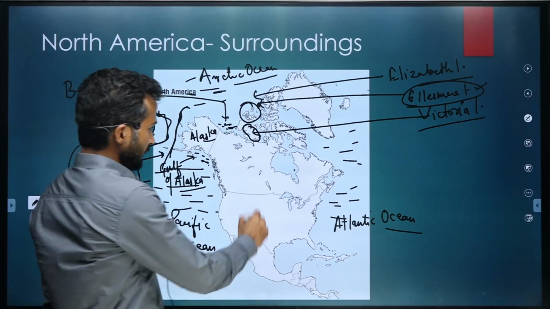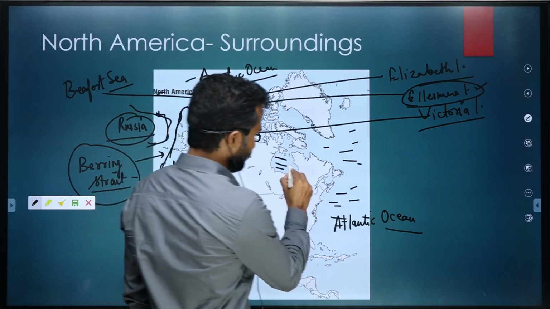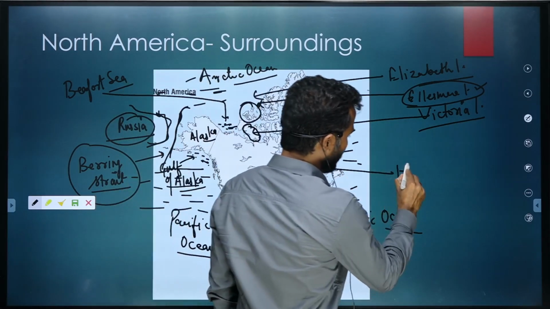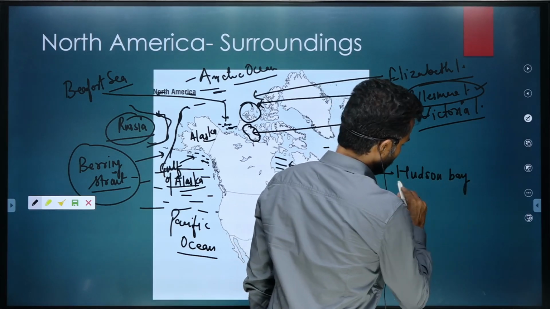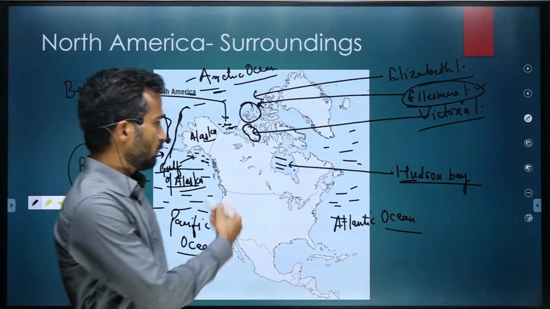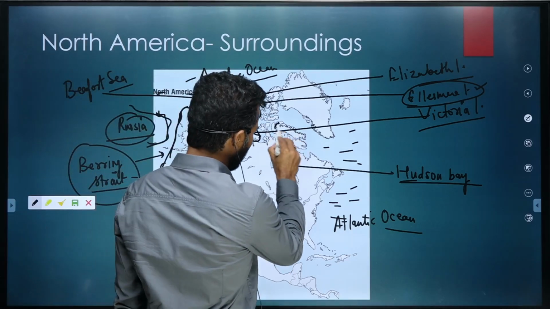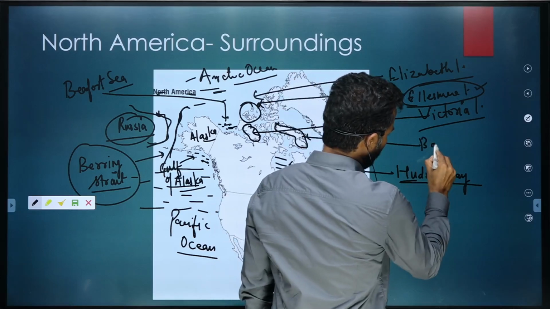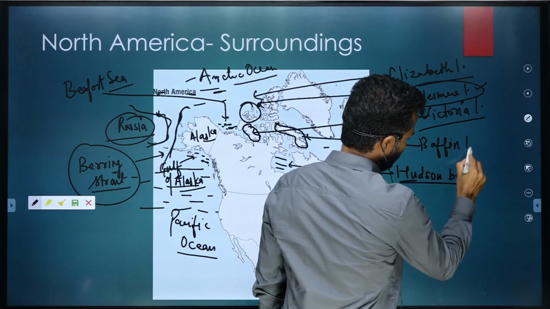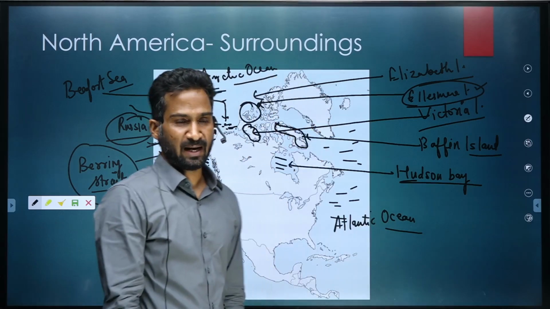Anyway, coming to this part, this water body is known as Hudson Bay. And this big island is called Baffin Island.